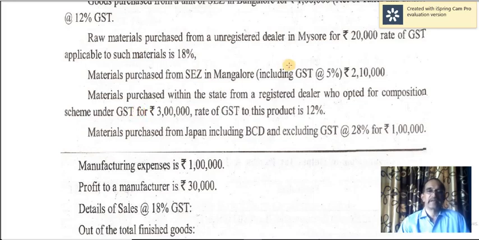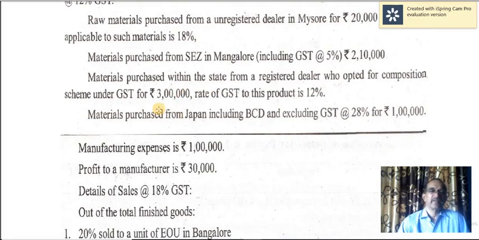He purchases from an unregistered dealer, so that's called inward supply, whereas you sell it to somebody, that's called outward supply. You cannot collect the output tax. Similarly, you cannot avail the input tax credit. So that's about composition tax. Of course, for computing a transaction value, you have to take 3 lakh.